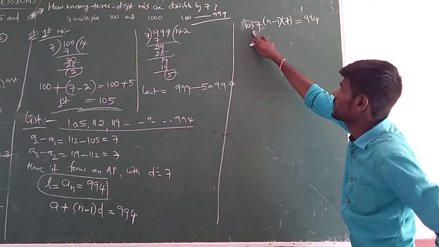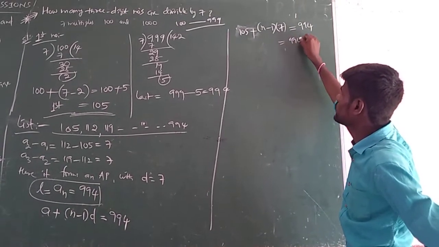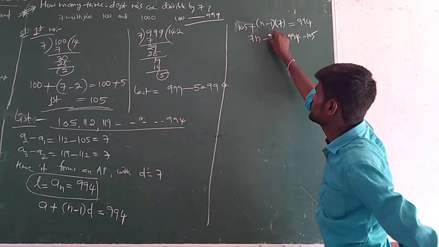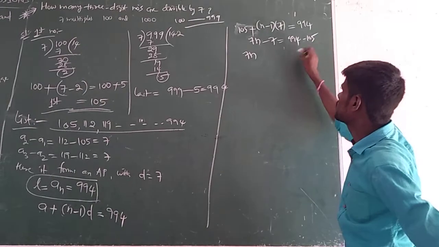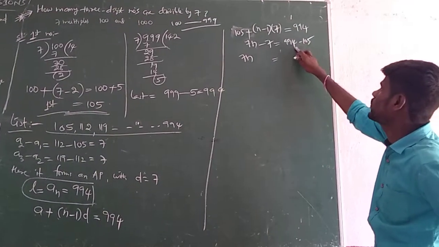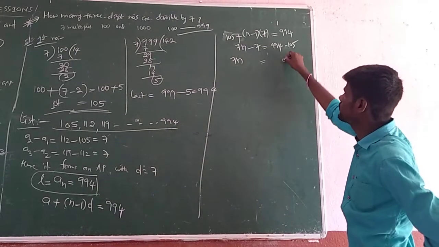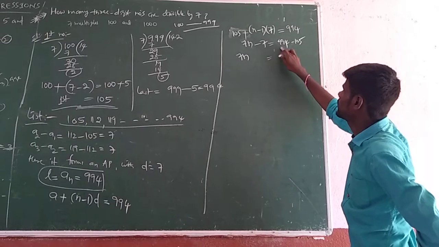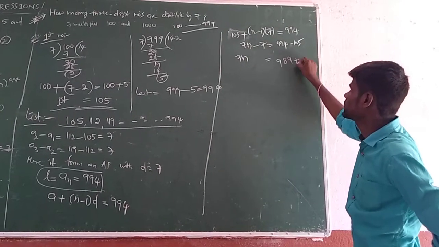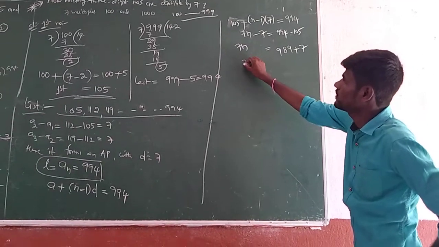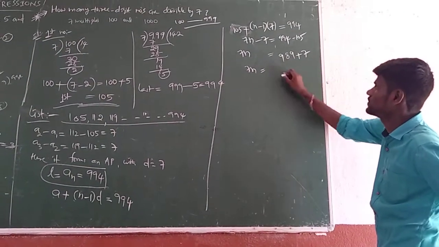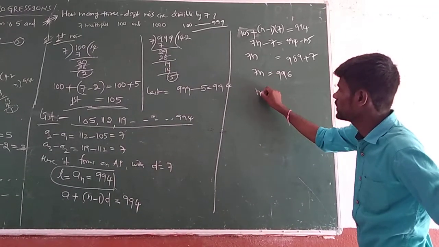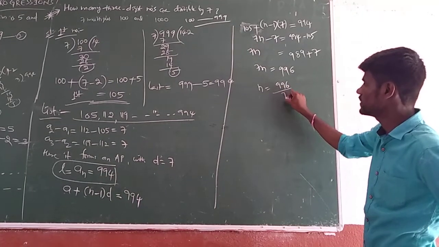So let us simplify. 105 transposed to the opposite side: 994 minus 105. Then multiply 7 into n, 7n minus 7. So 7n minus 7 equals the result. 4 minus 5 means 14 minus 5, because of the borrow, is 9. 9 becomes 8; 8 minus 0 is 8, and 9. So minus 7, if I transpose, becomes plus 7 in the next step. So 7n equals 9 plus 7, 16, and 1 plus 8, 9. Now we need to find only n. N equals 996 divided by 7.